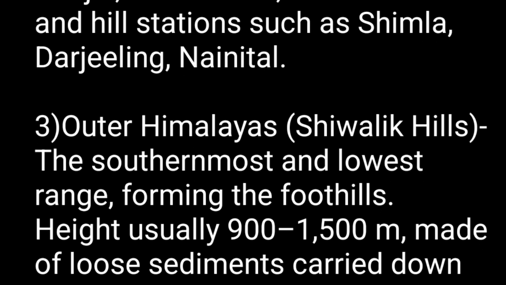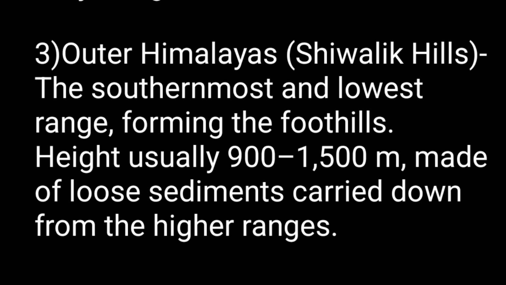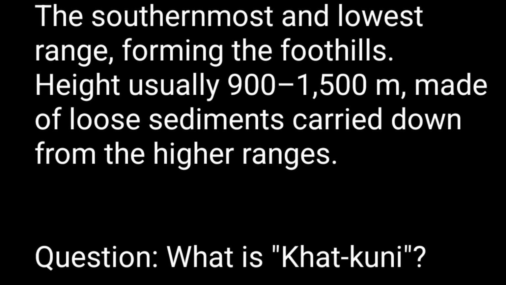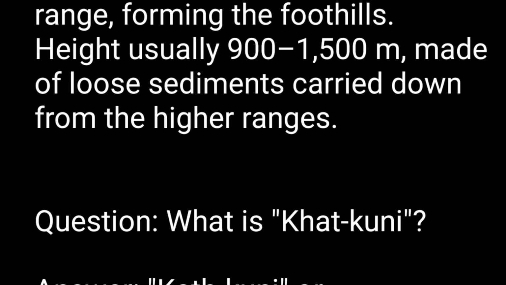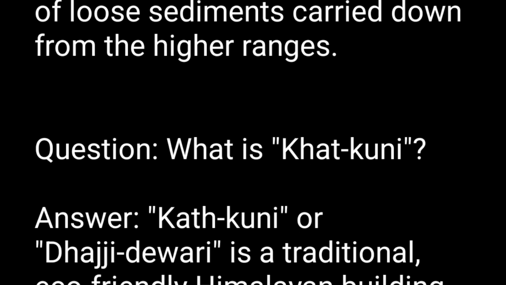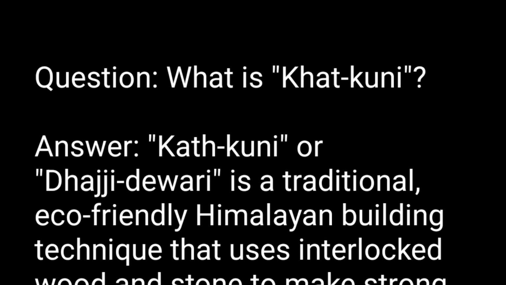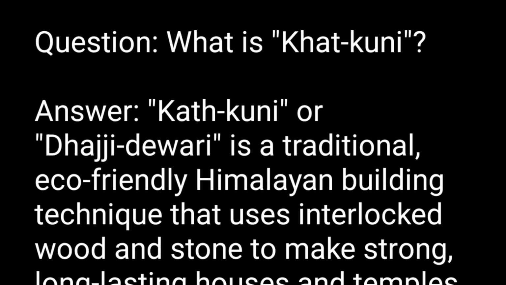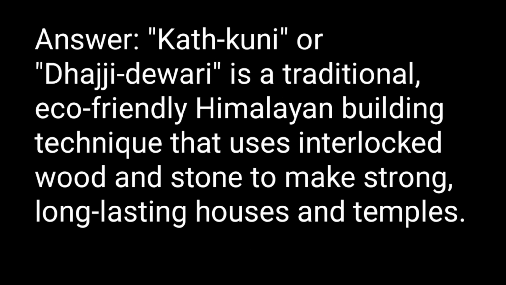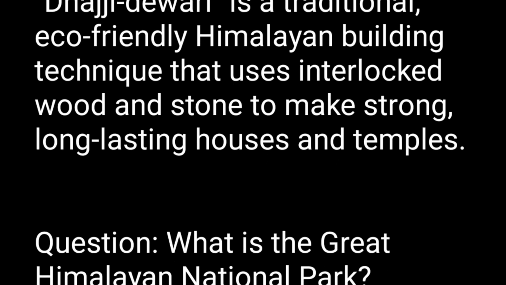3. Outer Himalayas, Shivalik Hills. The southernmost and lowest range, forming the foothills. Height usually 900–1,500 meters, made of loose sediments carried down from the higher ranges. Question. What is Khat Kuni? Answer. Khat Kuni, or Dhajji Devari, is a traditional, eco-friendly Himalayan building technique that uses interlocked wood and stone to make strong, long-lasting houses and temples.